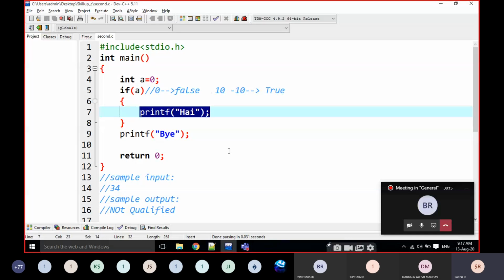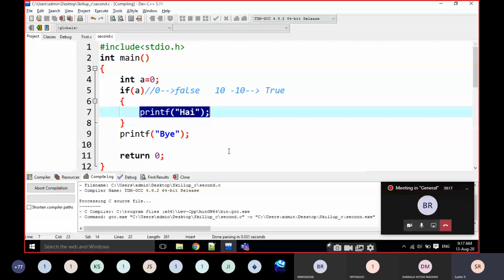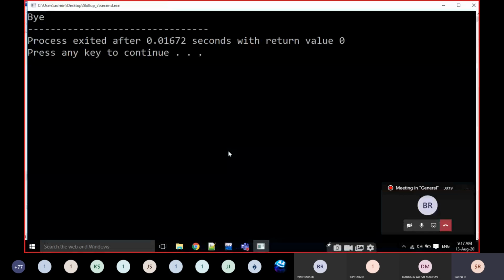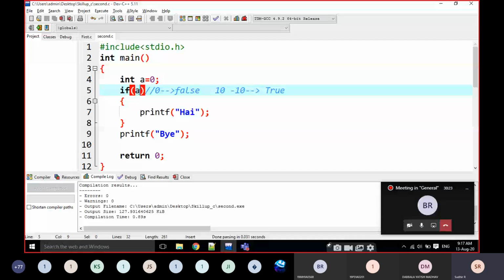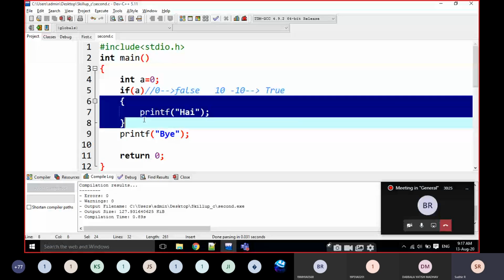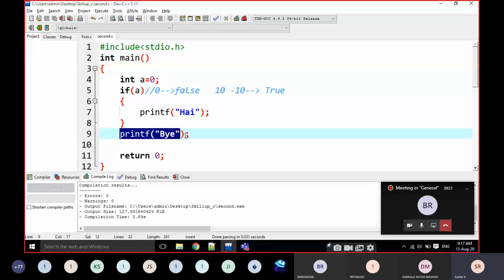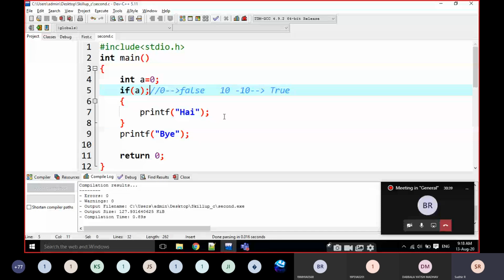Here the output is only bye. Why? Because if is false, this block is not executed, and this statement is executed normally. For example, if I put a semicolon here, what is the output? Here I am putting a semicolon after the if. Error, sir?